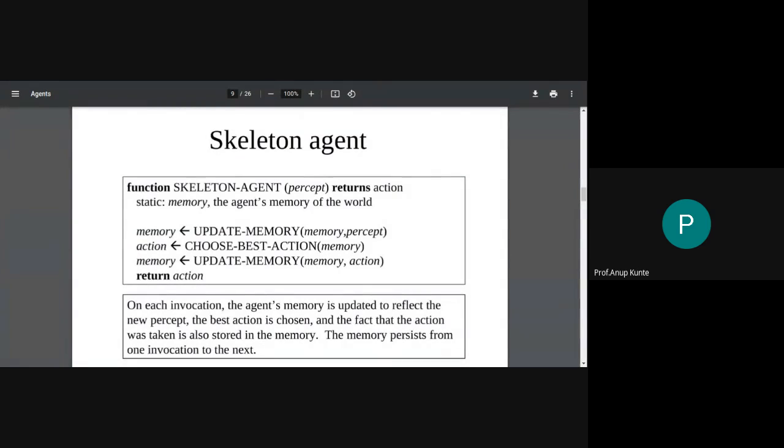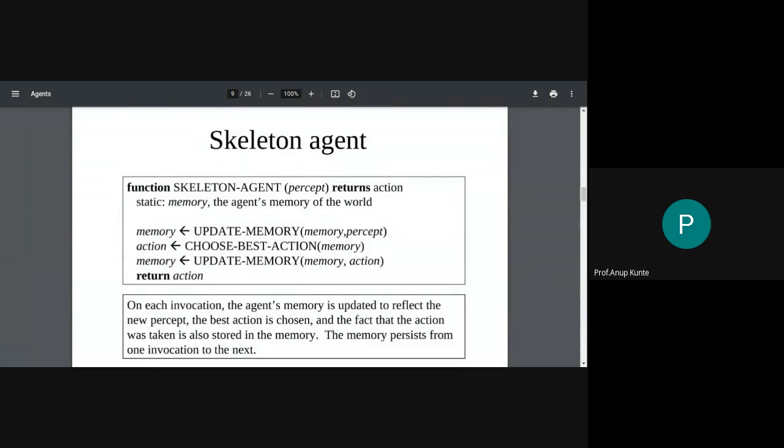The agent is always in interaction with the environment through its percepts. As it receives the percept and remembers the previous memory about the environment, we update this memory so that we can reconstruct P star, the percept sequence. So we are reconstructing the percept sequence. Then, as I reconstruct the percept sequence, I can choose a corresponding action.